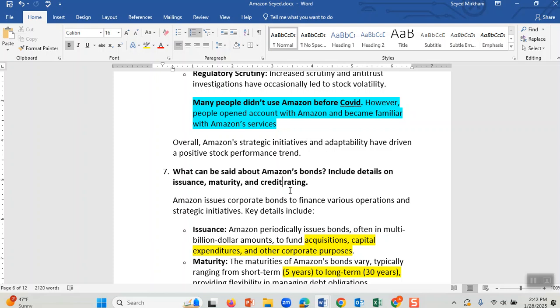I showed you how to do that also. That way the students can see your research in three formats. They can click on the link and see it in ChatGPT. They can see what you posted on the discussion board, and also they can see it in the attachment that you have sent. I do the same for the Amazon that I have done. If you have any questions, you let me know.